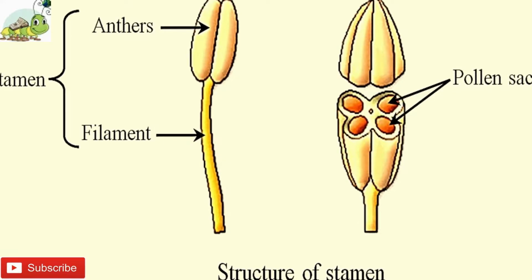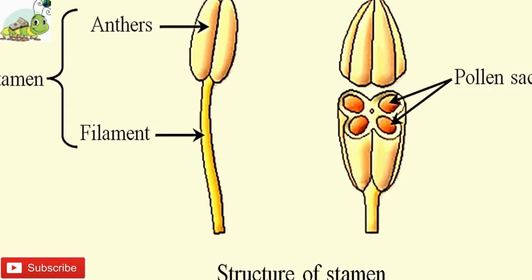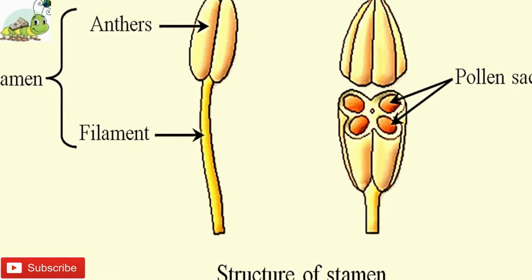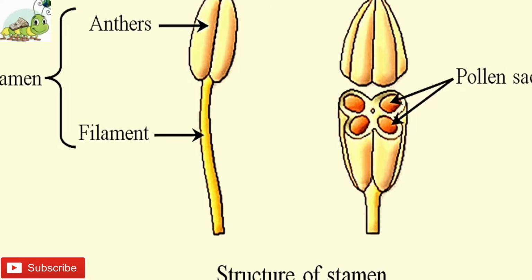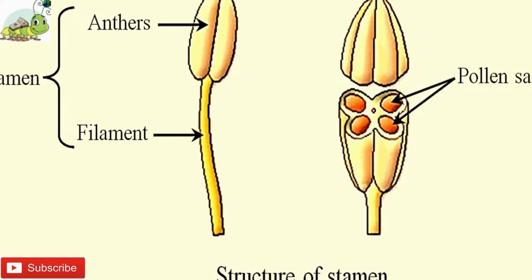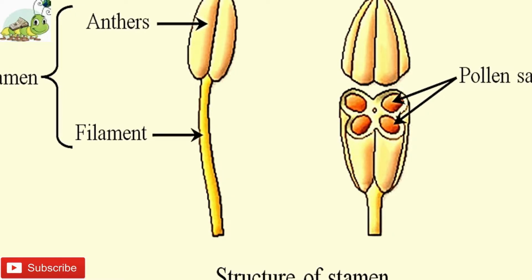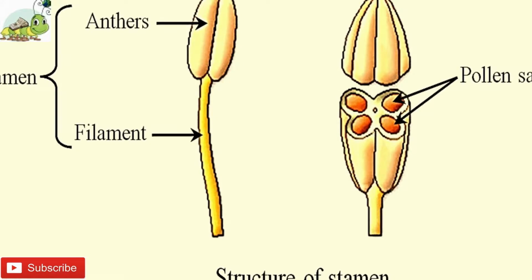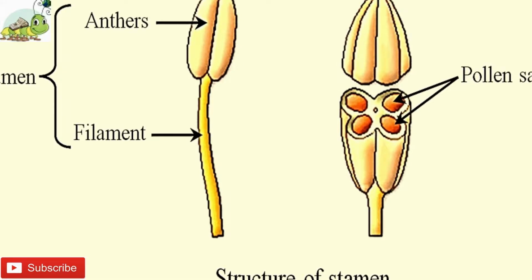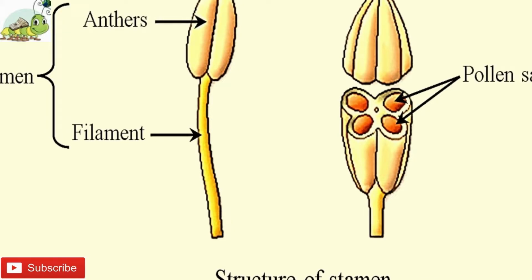A cross-section of an anther shows that it consists of 2 lobes and each lobe further contains 2 pollen sacs. The pollen sacs are filled with a large number of small rounded structures called pollen grains. It is the pollen which contains male gametes of a plant in the form of 2 male nuclei.